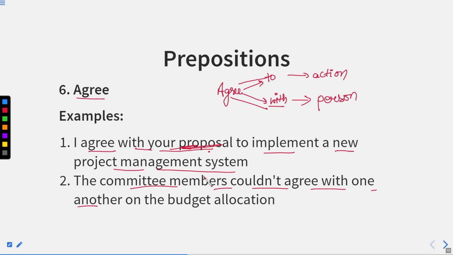It means they are not showing their consent to one another, because it may be possible that they do not like the idea of one another on the budget allocation. It means they all have different opinions. So we can use agree with just to show the consent of one person with another person. Now let us move to the next one.